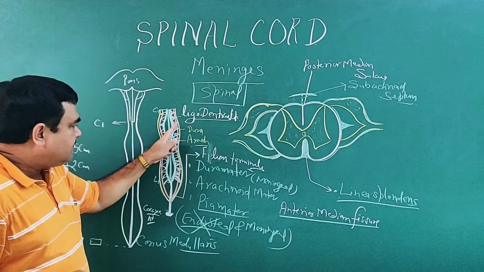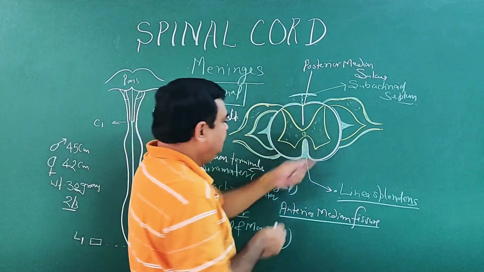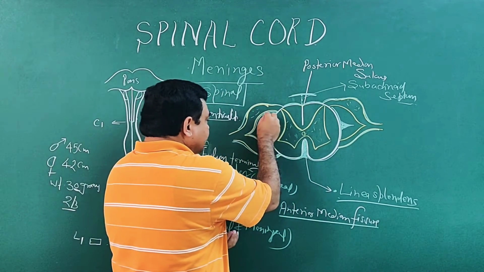This process here pierces the arachnoid. Here is position of the arachnoid mater.